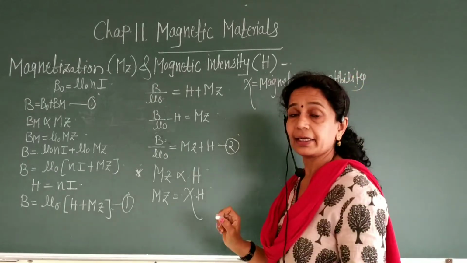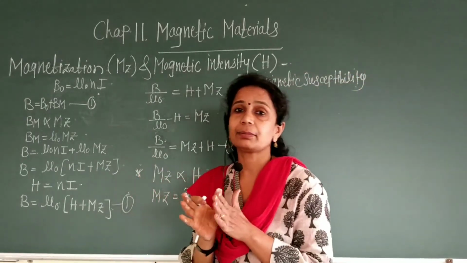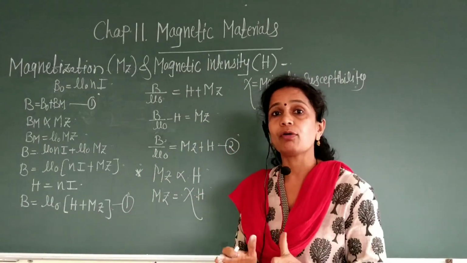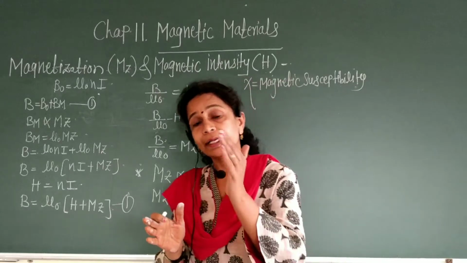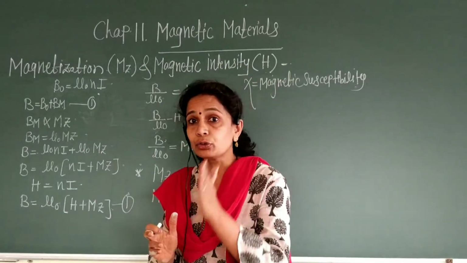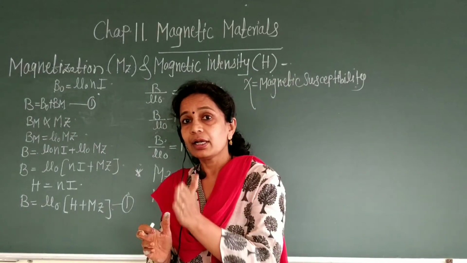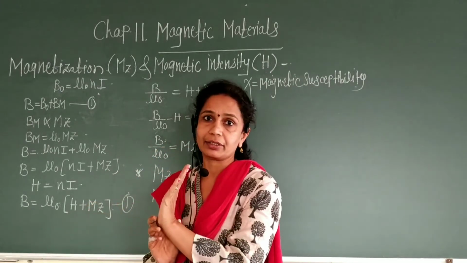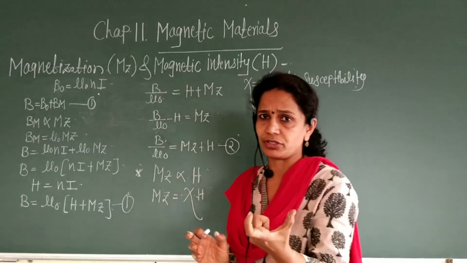Then what is the magnetic susceptibility? Magnetic susceptibility is the indicator, a measure of the response of a given material to the applied external magnetic field. Okay, this chi is the constant.